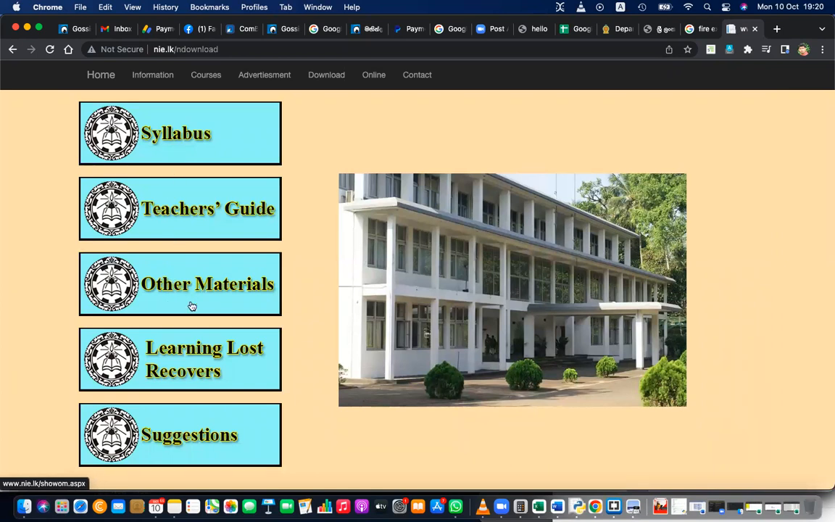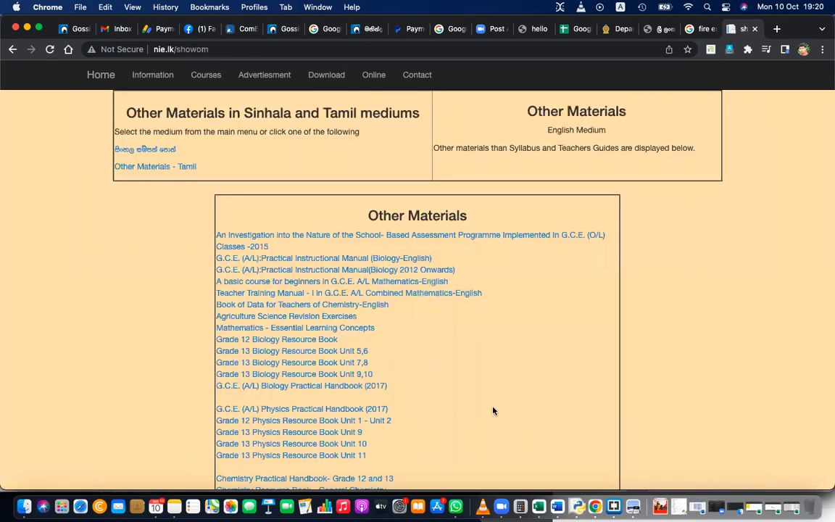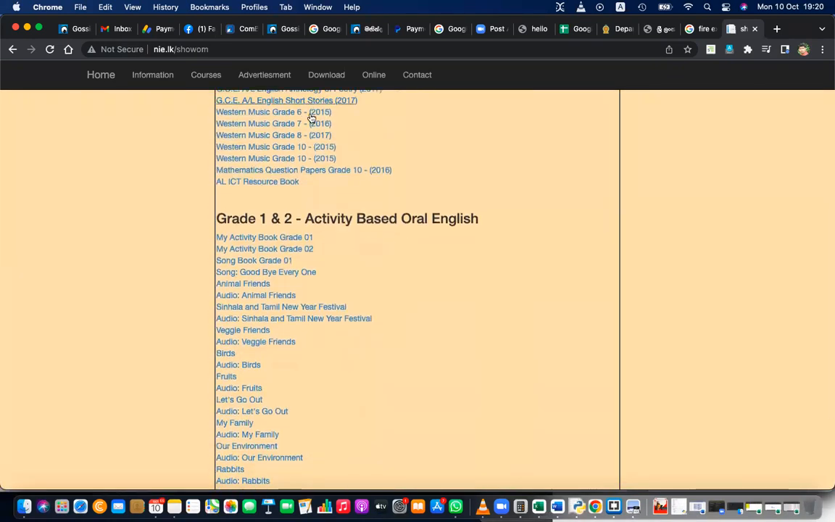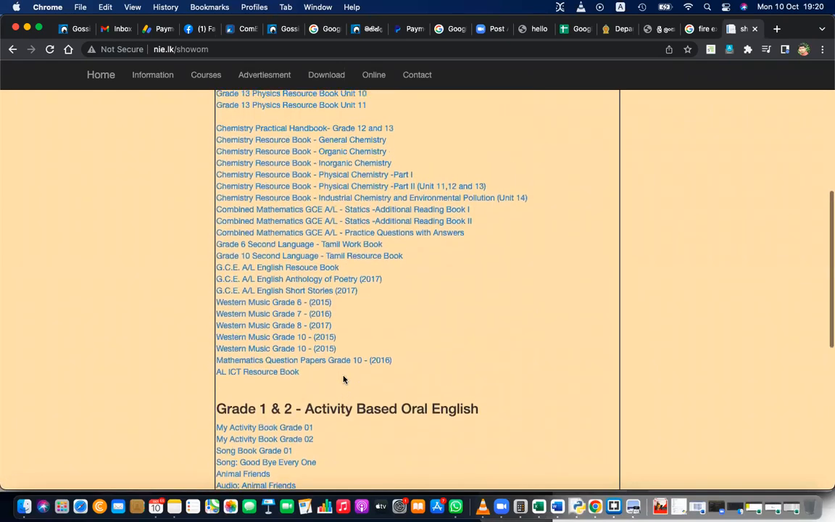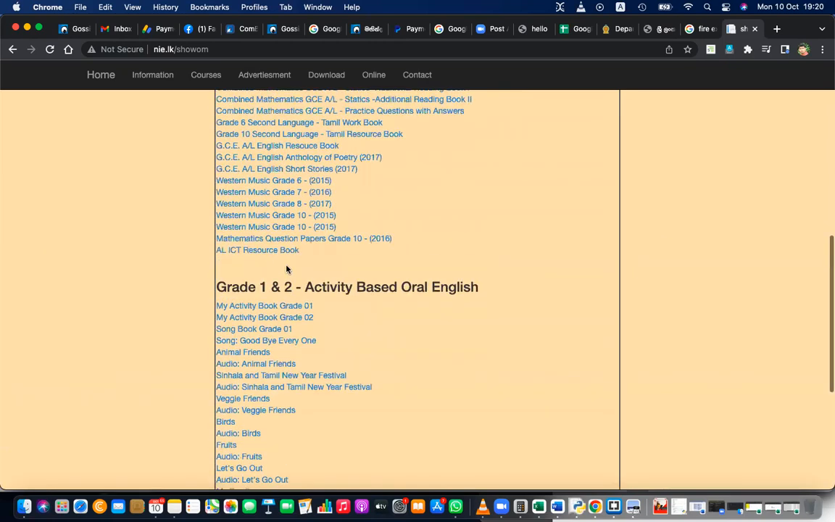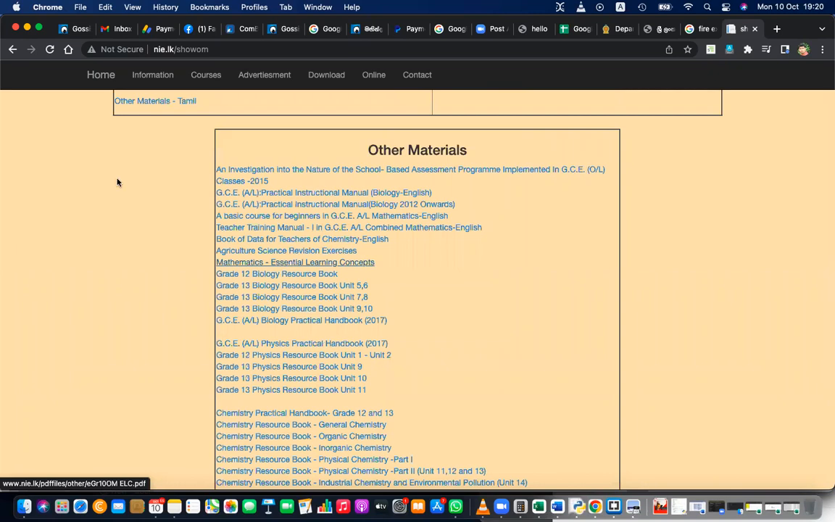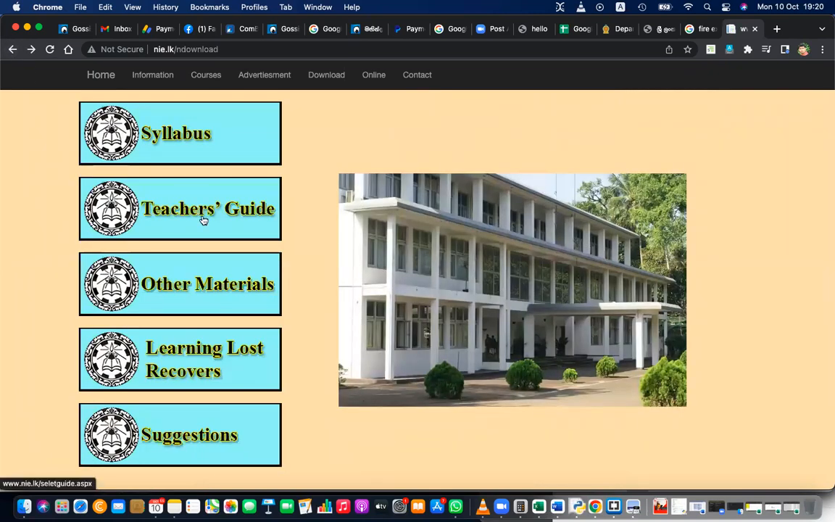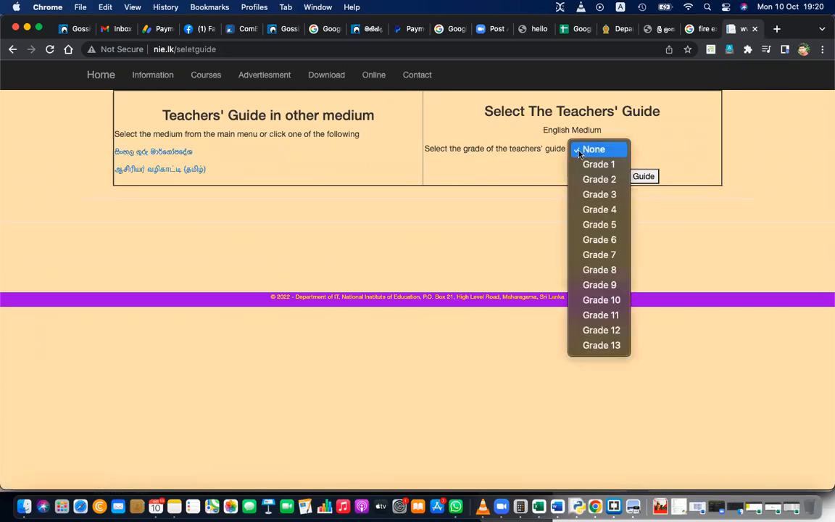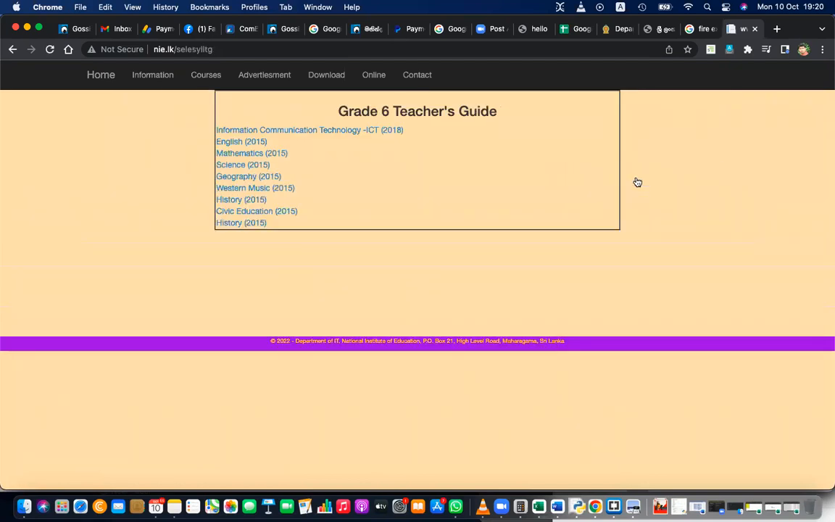Right, let's go to the other materials, and you can see the resource books are there. This is Western Music, grade 6. So likewise, different books are there, different resource packs are there. Audio songs for different grades. These things you can download from this website, and also the teacher's instruction, teacher's guide. Let's see, you need the English version, and for grade 6, you need to download the teacher's guide for information and communication technology, and this is the teacher's guide for ICT.